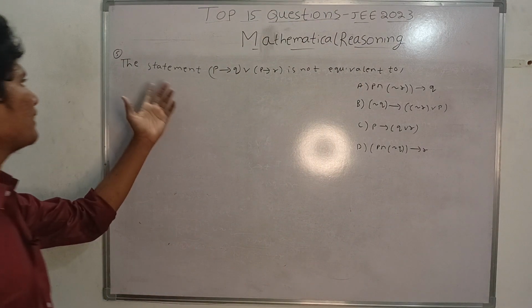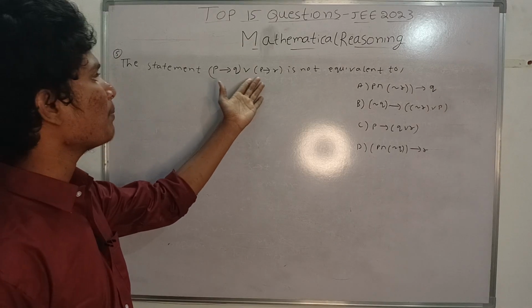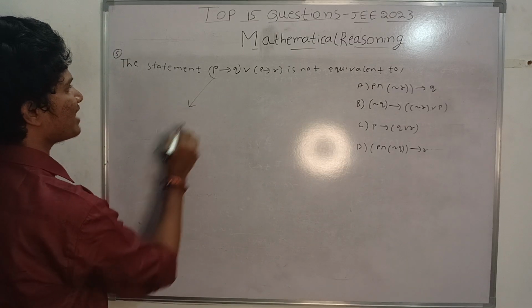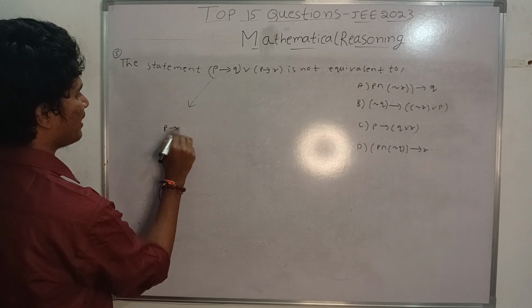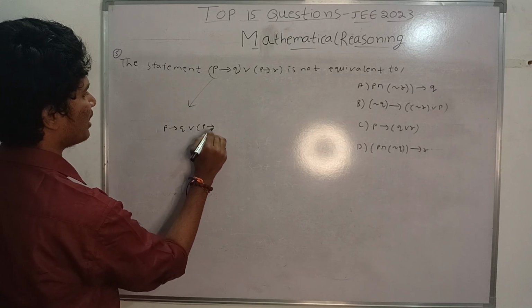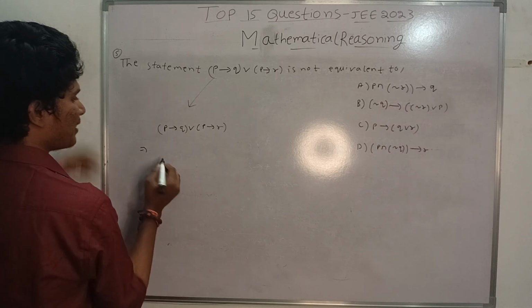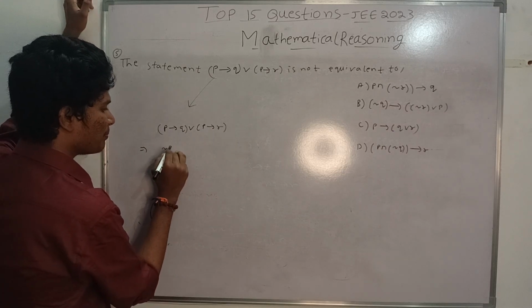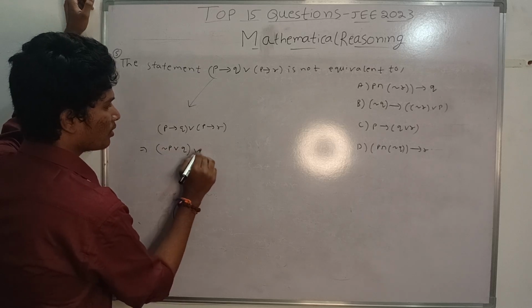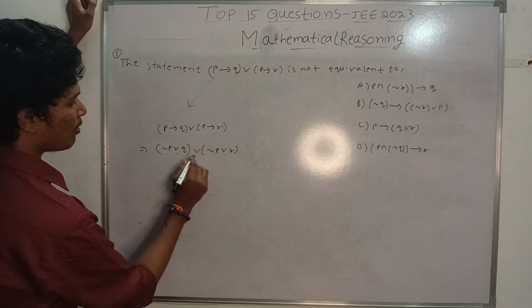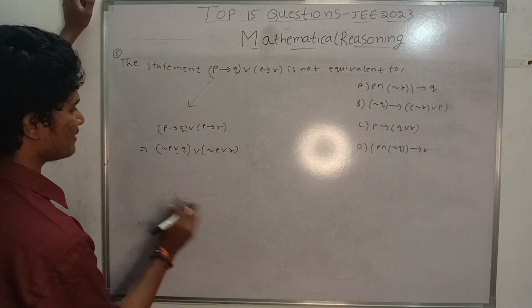So they are asking which statement the statement P implication Q or P implication R is not equivalent to. So I am taking the direct statement, P implication Q or P implication R, and applying the properties. What is P implication Q? That is negation P or Q. And what is P implication R? Negation P or R. Here it is the same operation, so I can interchange these things.